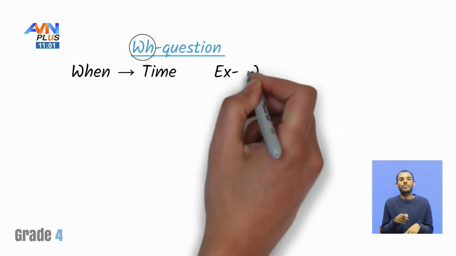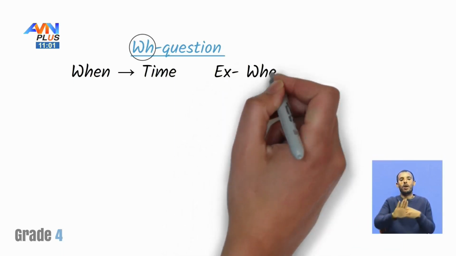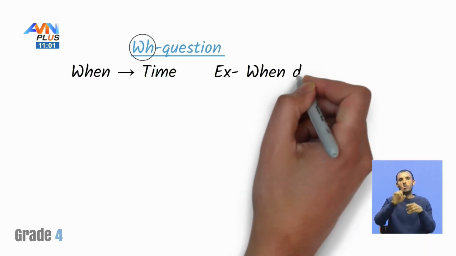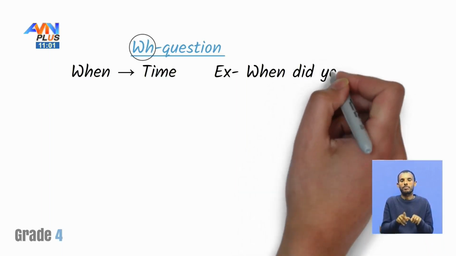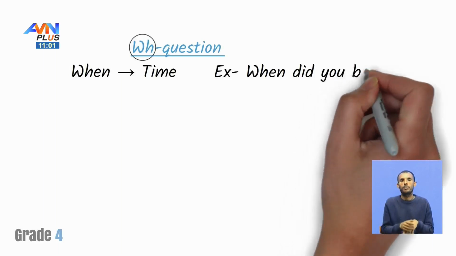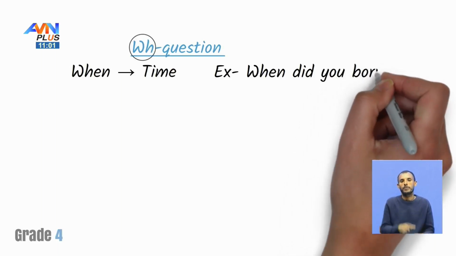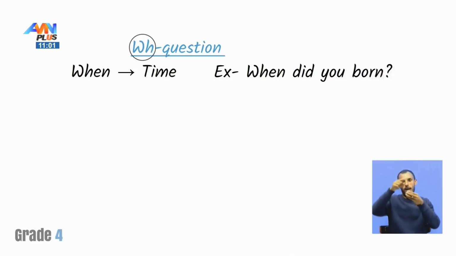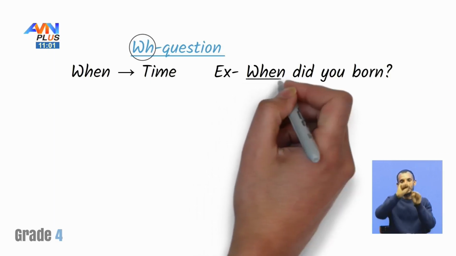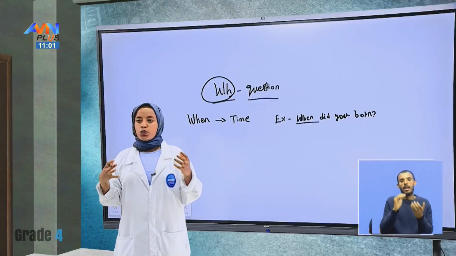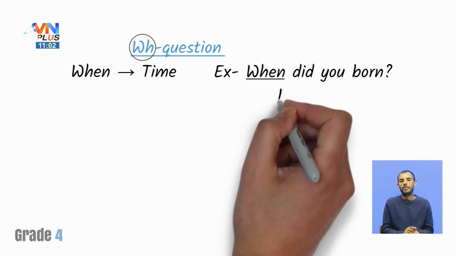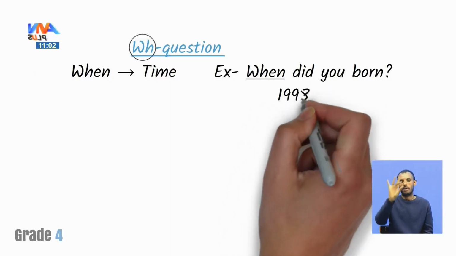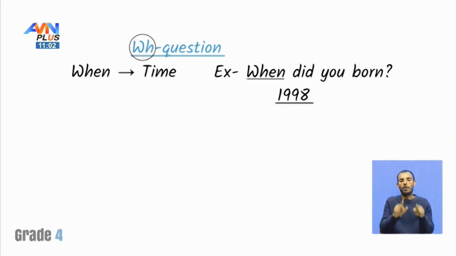For example, when did you born? This talks about the time. So the person can easily answer this question by mentioning the time, like 1998.